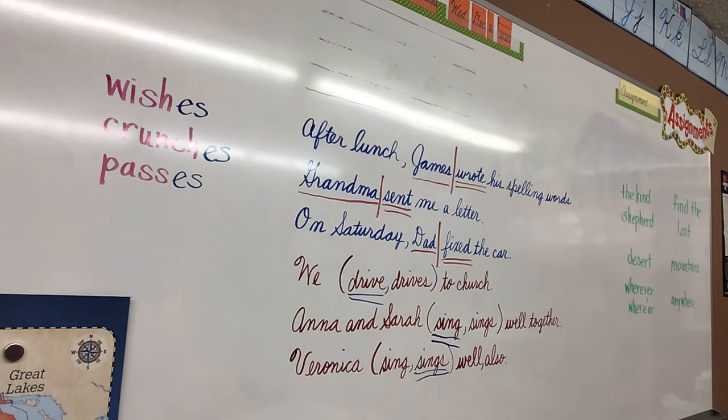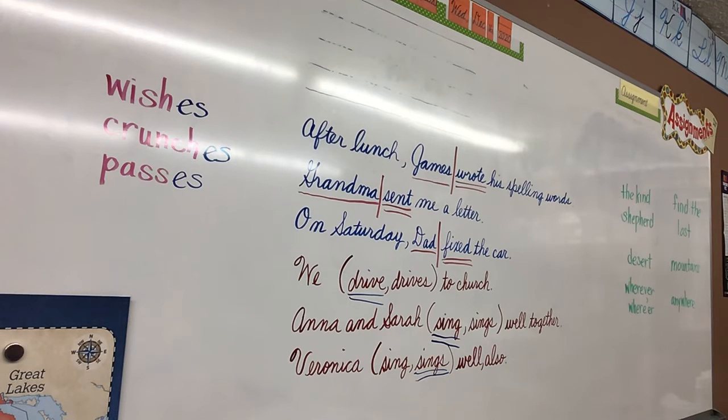A huge tree weta live or lives in a special exhibit. The subject is weta. Weta is singular, so use the singular. Lives, very good.